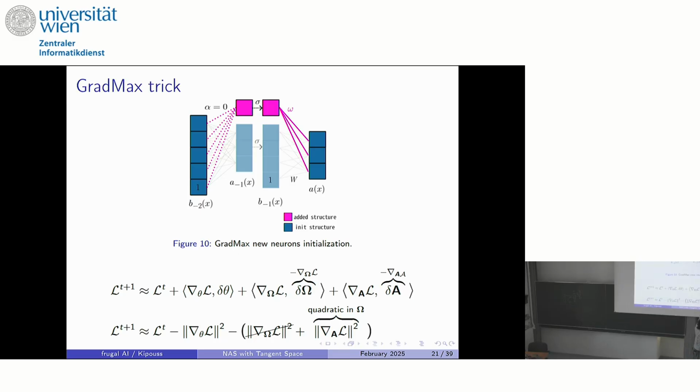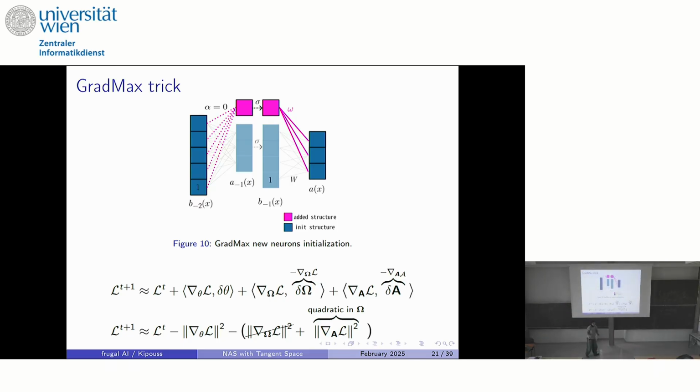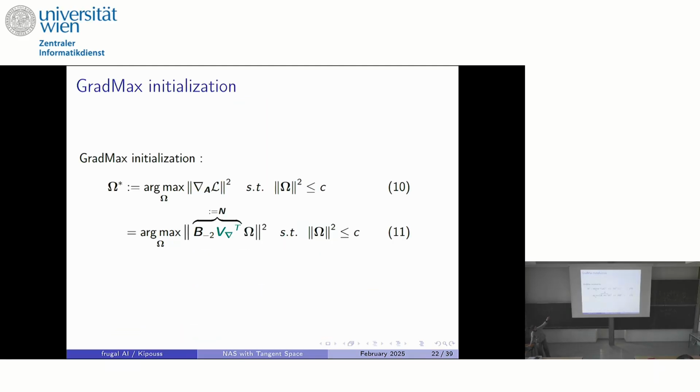Here, they replace the delta omega and delta A by their gradient. They observe that actually this derivative is equal to 0 because when you derive according to omega, you are still multiplied by the alpha, which is set to 0. So this is equal to 0, and you can remark that this norm is a function that is quadratic in omega. So GradMax says, okay, let's put the omega such that it maximizes its gradient norm. And we will put a constraint on the norm of the parameter omega.